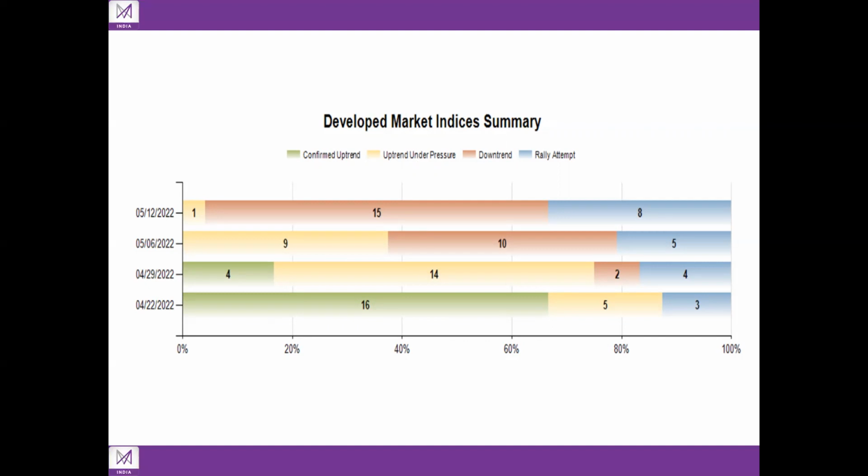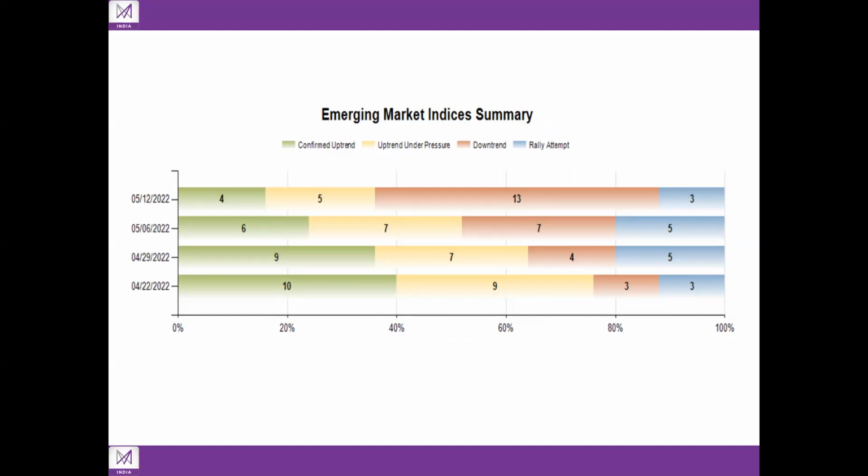Similarly, as we entered the month of May, no developed market was in uptrend. Out of the 14 markets under pressure, 9 remained and 10 went into downtrend, and 5 were in rally attempt. Taking into account till yesterday's action, only 1 developed market is under pressure, 15 markets are in downtrend, and 8 are searching for a follow-through day as they are in rally attempt.